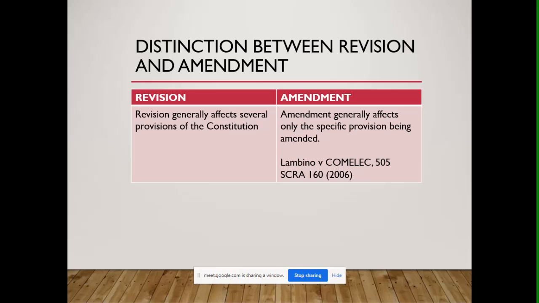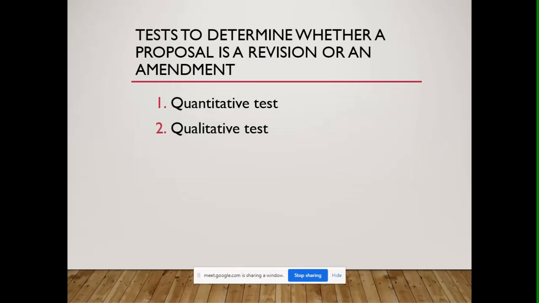Then we have, of course, the amendment. Okay, generally affects only the specific provision being amended. These are the distinctions that have been in our jurisprudence in the case of Lambino versus Comelec, a 2006 case. Now, there are tests to determine whether a proposal is a revision or an amendment.